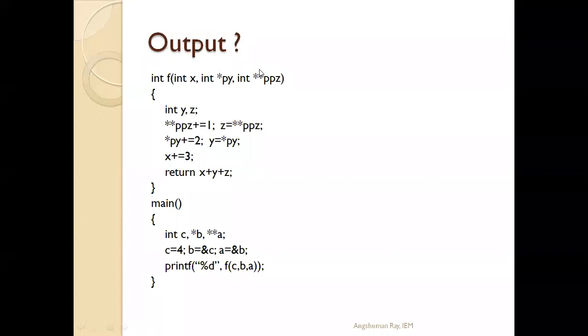Now double star ppz plus equals 1; z equals double star ppz; star py plus equals 2; and y equals star py; then x plus equals 3; return x plus y plus z. So what will be the output?